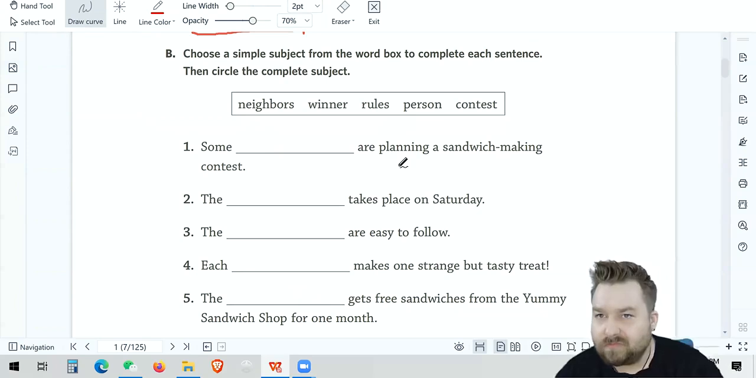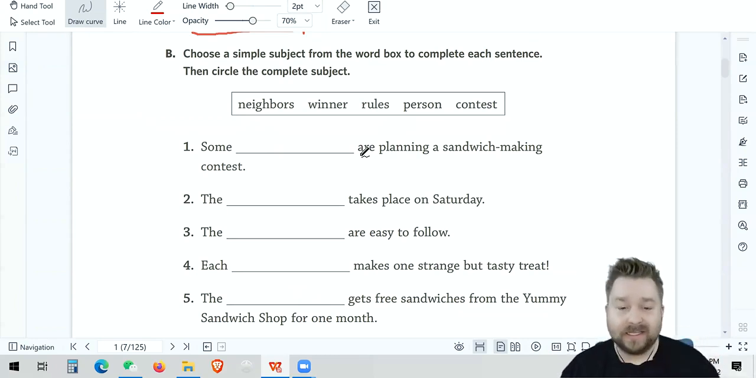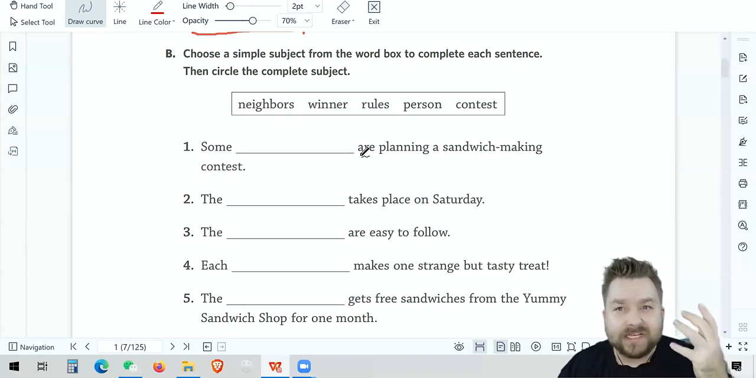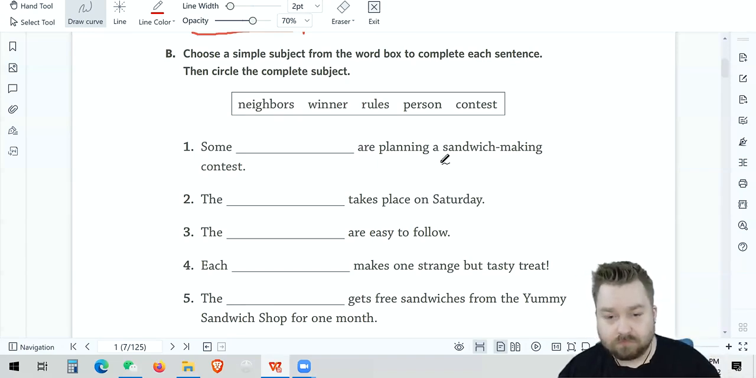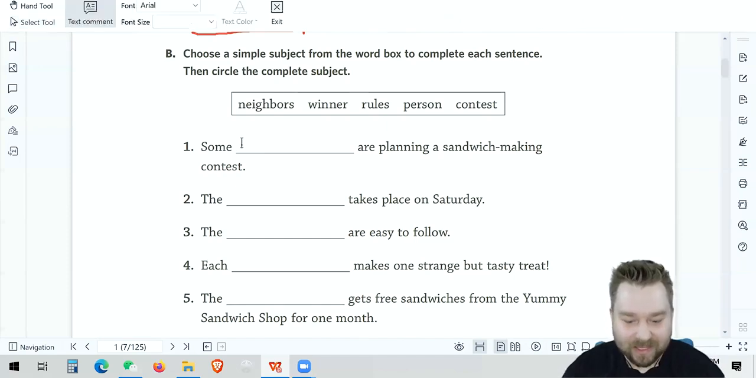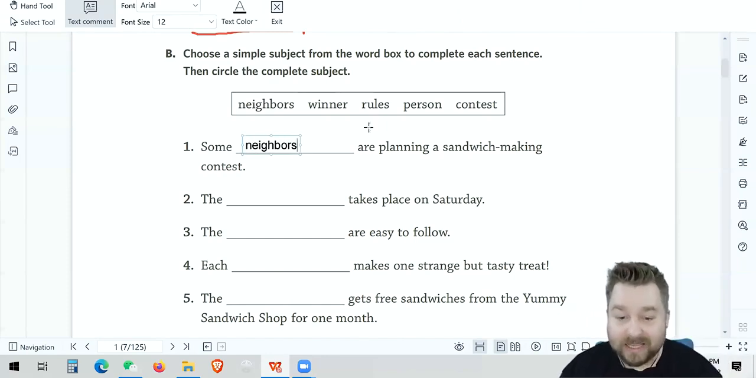Well, some what? Which one of these words? We have neighbors, winner, rules, person, and contest. So some means how many? More than one, right? I have some stuff. I have more than one thing. So which of these words is more than one? Neighbors. Yeah, neighbors. I'm not going to handwrite it, so I'll type it in there. Some neighbors are planning a sandwich making party. That makes way more sense.